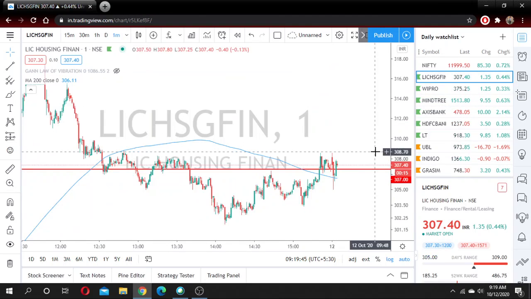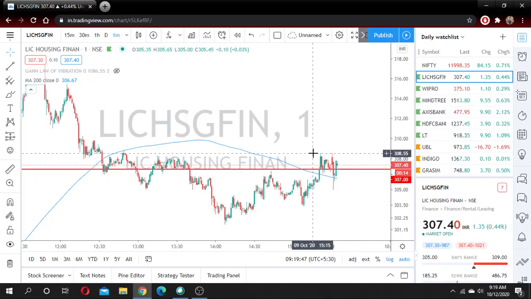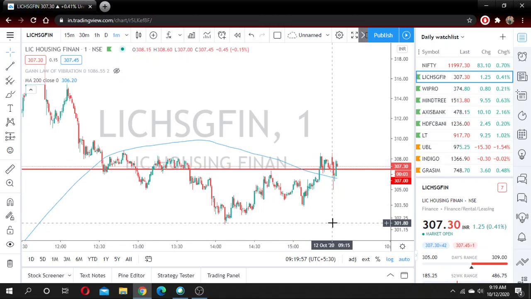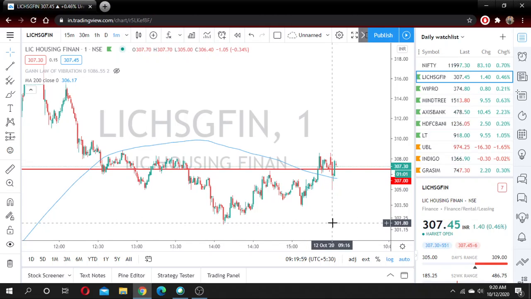In LIC Housing Finance, if the stock goes above this level, 308.6, you can see the high is here. The high of this candle is 308.6. If the stock goes above this level, we'll go buy in this stock.